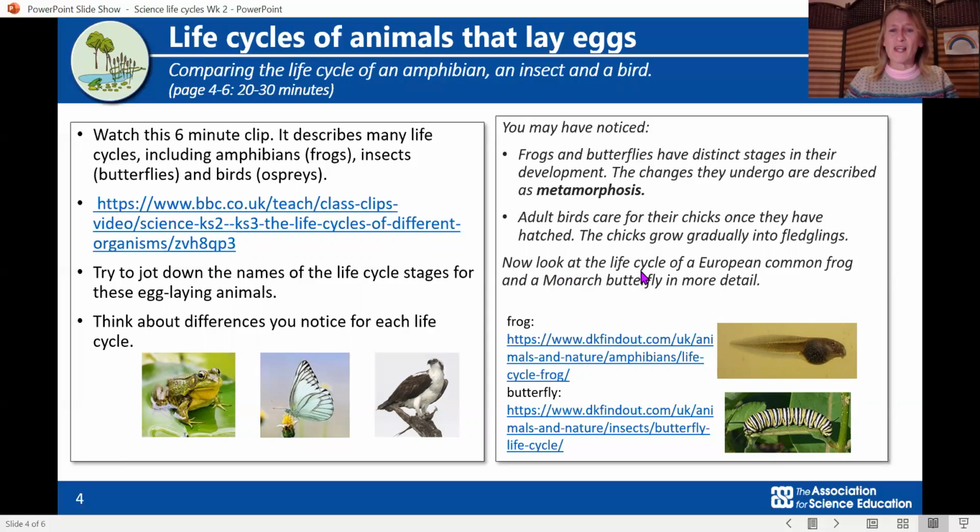Now have a look at the life cycle of a frog and a butterfly, and those are the links there for the life cycle of the frog and the butterfly. So please stop the video, have a look at those, and then come back to me again.